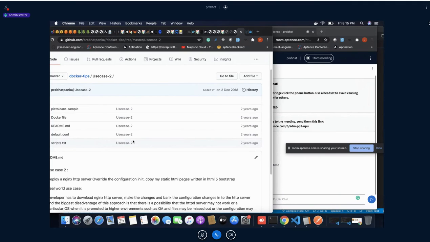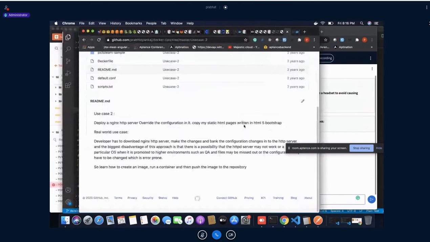There, each and everything was in this field only, meaning we installed everything one by one. Here, we will configure everything in a single product and deploy it. If you see the description, it is completely a real-world scenario: deploy an Nginx HTTP server, override the configuration in it, and copy my static file written in HTML5 Bootstrap.